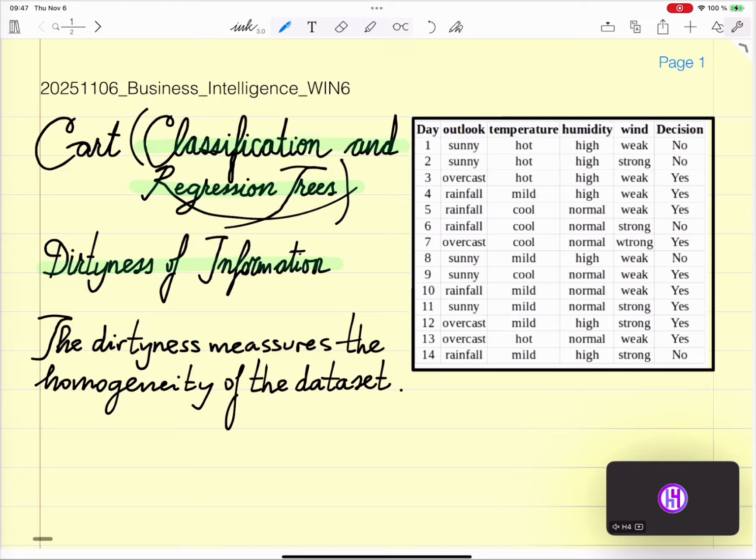Okay. We measure it with the so-called Gini index.